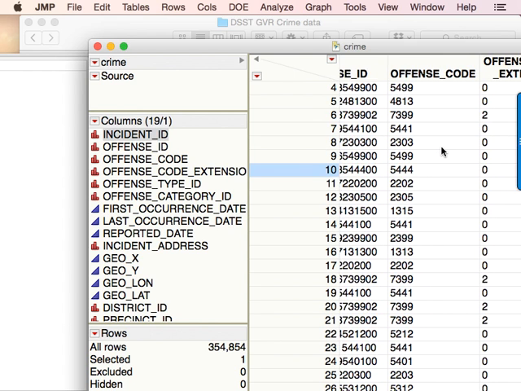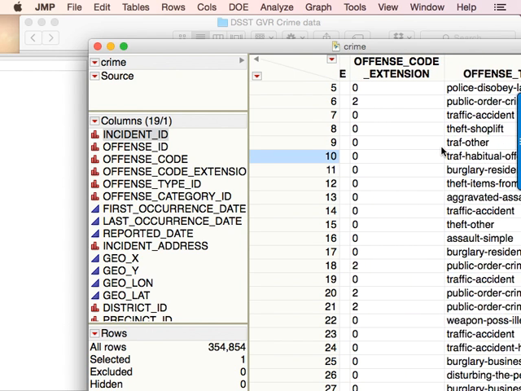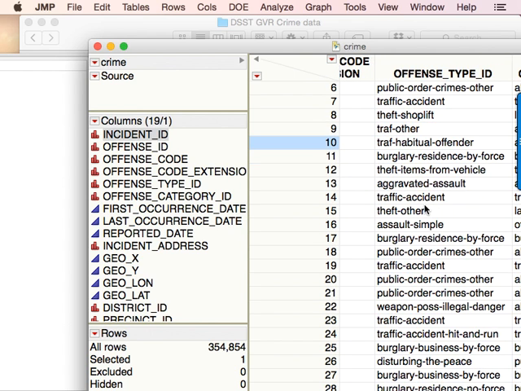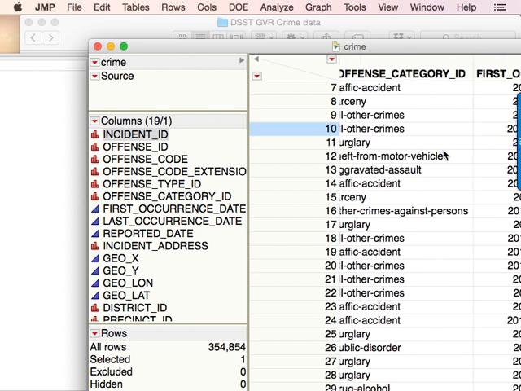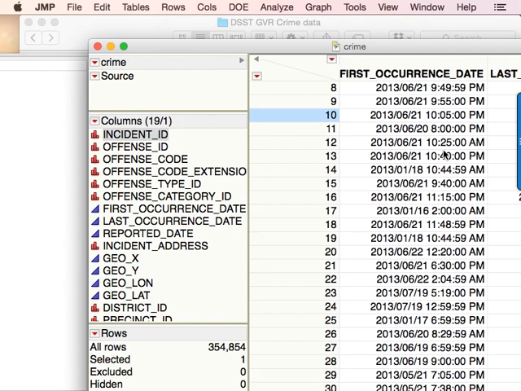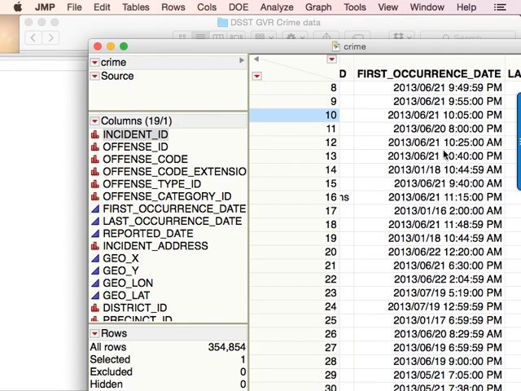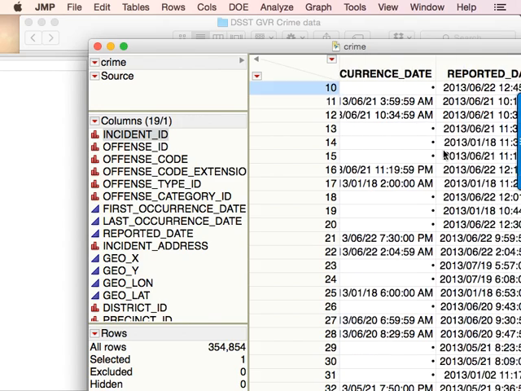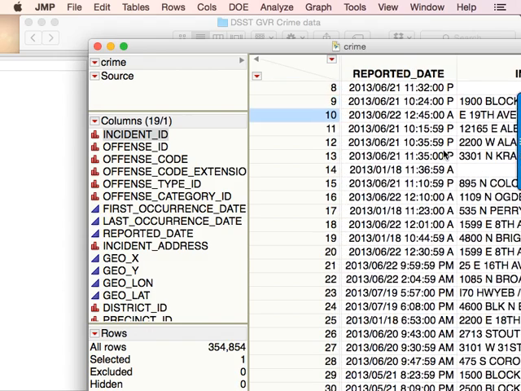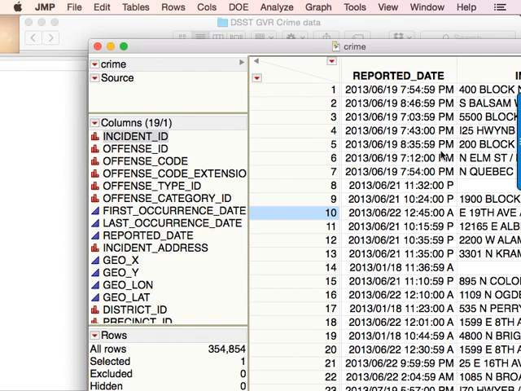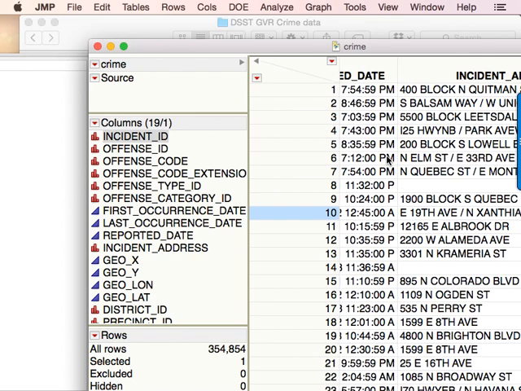It also gives you the police codes for these things, extensions. It tells you what it is in words, which is nice. It also gives it a more general category. It tells you when it first occurred, when it last occurred, and what date it was reported. So when deciding which date to use, we're going to have to pick which one of these 3 dates we're going to use for the analysis.